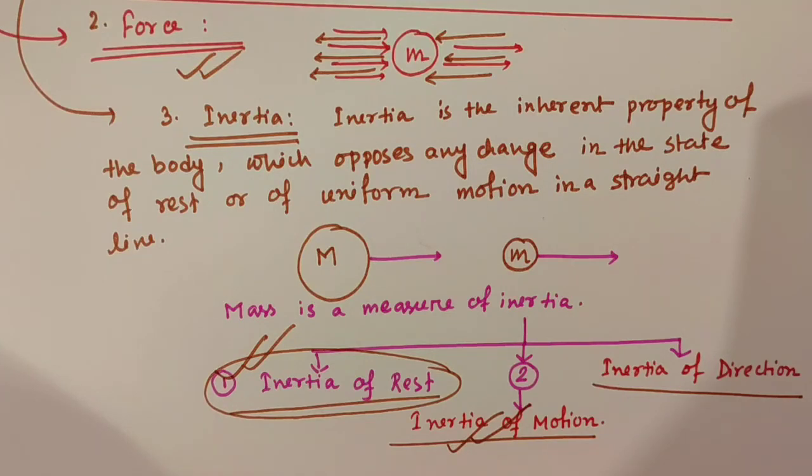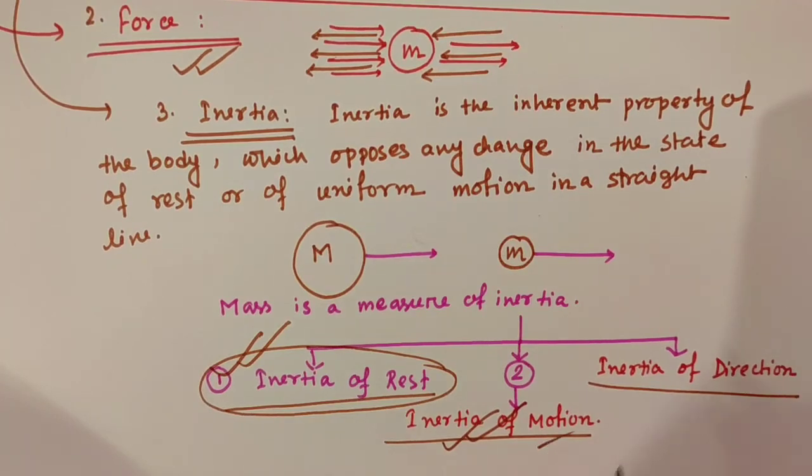And example number 3, an athlete covers a certain distance before taking a long jump to add up the velocity at the time of jump. Also, he needs to apply less force at the time of jump as he was in the state of motion while running. So, these are the examples for inertia of motion.